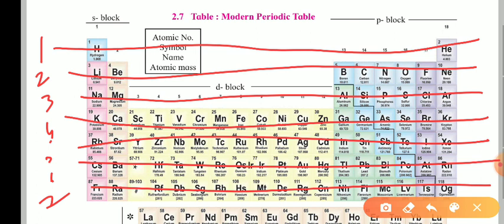The groups are also called columns. Column number 1, 2, 3, 4. The first column is group number 1, the second column is group number 2, and so on. And the horizontal rows that I have drawn here are called periods. The first row element, second row element, third row element, or third period element. Third row and third period are the same.